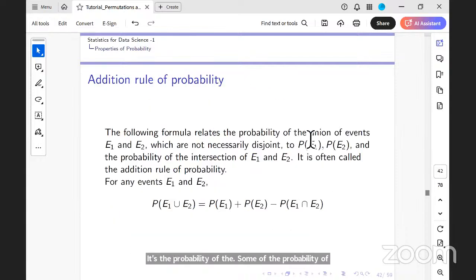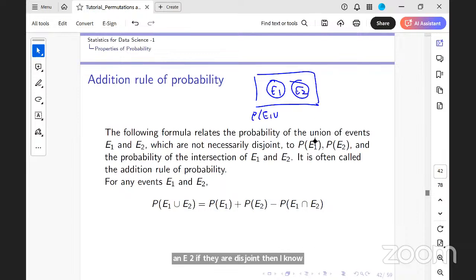This is what we call the addition rule of probability. If E1 and E2 are disjoint, then the probability of E1 union E2 is the probability of E1 plus the probability of E2.